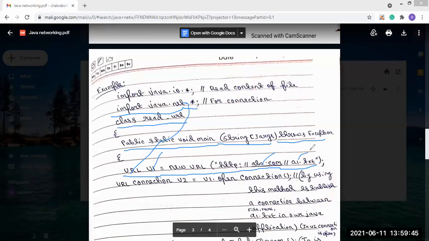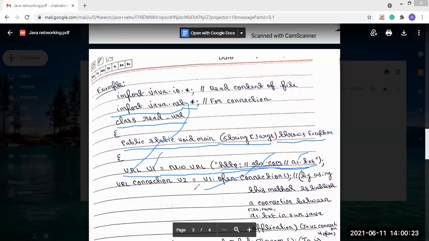So what we have to do with the URL connection class is this: whatever information is written in this a1.txt file, we want to read it. That's why we have to use the URL connection class. First, we have created the URL class object, and as a parameter, we are sending this URL.